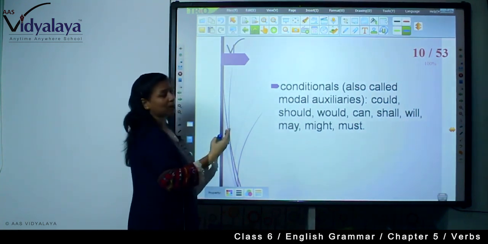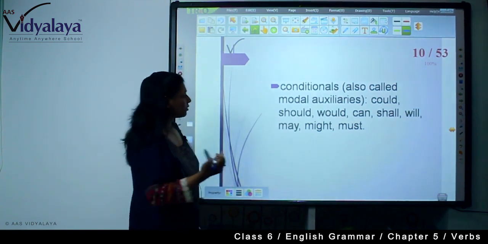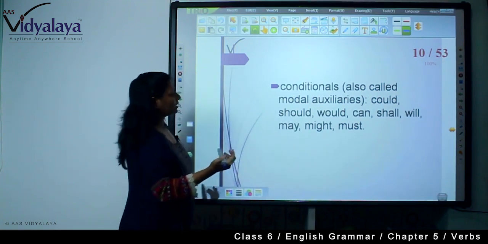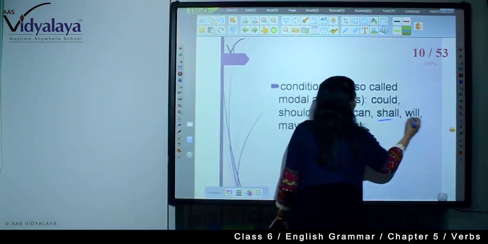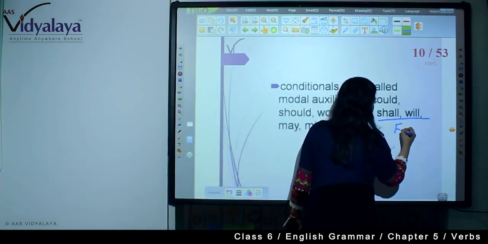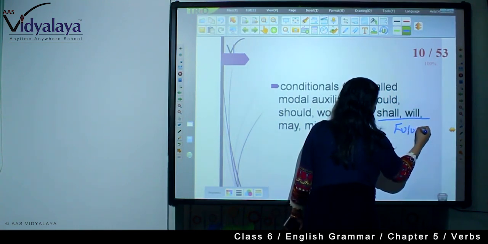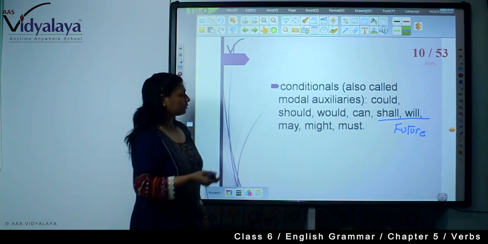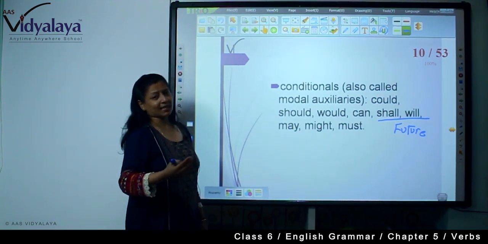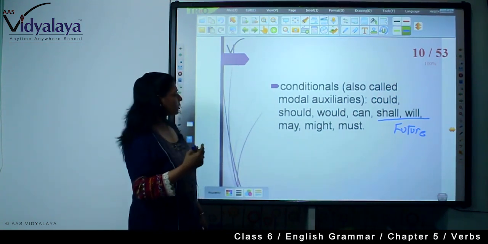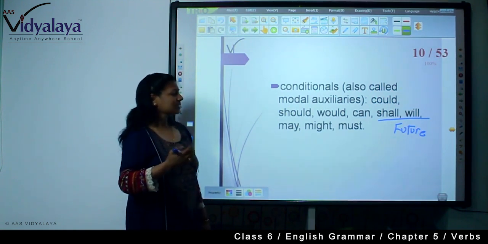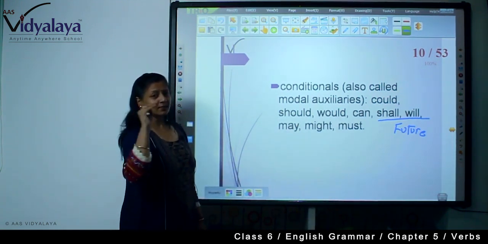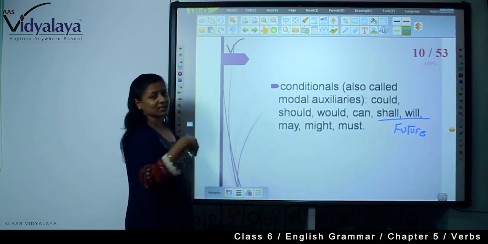So all these verbs show the time period also. For example, shall and will show the future. Could, should, would, this we can use in a past form also. And may, might, must, this is in the present. And there are many expressions, many meanings that these words convey.